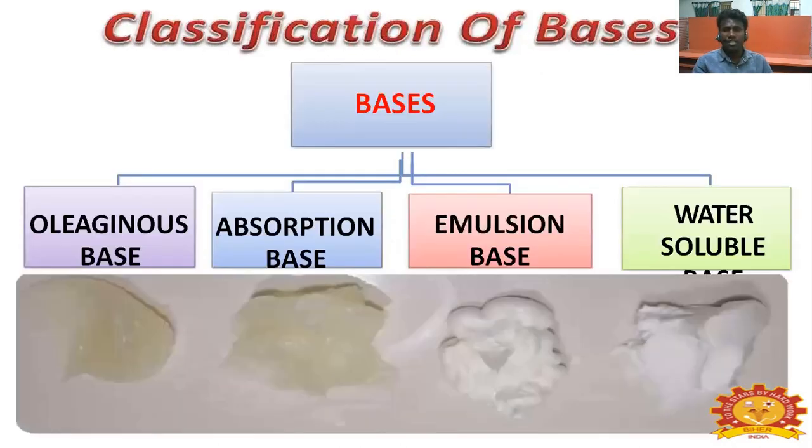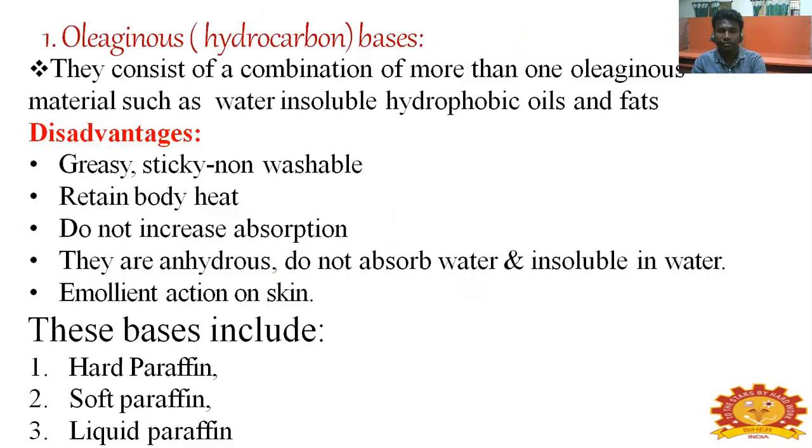Classification of the bases. The bases are the oleaginous bases, absorption bases, emulsion bases, and water soluble bases. Oleaginous bases, the hydrocarbon bases, consist of a combination of more than one oleaginous material such as water insoluble hydrophobic oils. Disadvantages: greasy and sticky, non-washable, retain body heat, do not increase absorption. They are anhydrous, do not absorb water, insoluble in water, with emollient action on skin. These bases include hard paraffin, soft paraffin, and liquid paraffin.